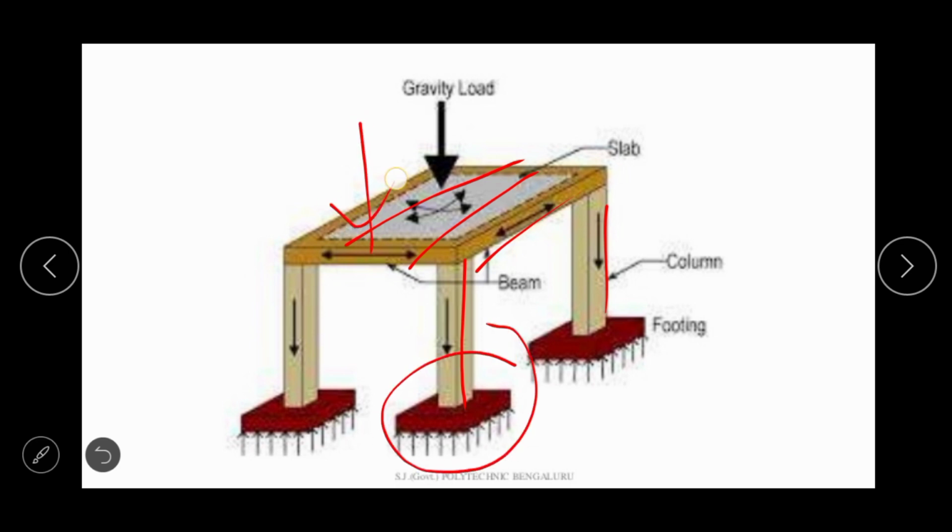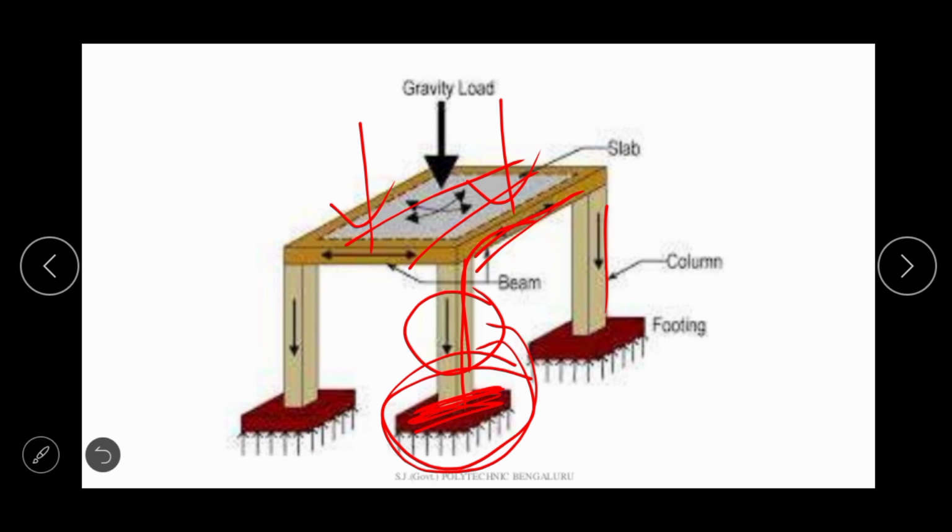Whenever any load acts on this, this load is transferred to the beam, then from the beam it is transferring to the column, from the column it is transferred to the footing. So this vertical load distributes over the footing area. This is the footing area.